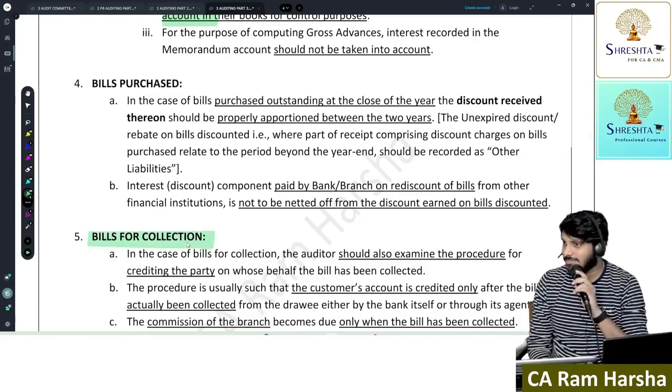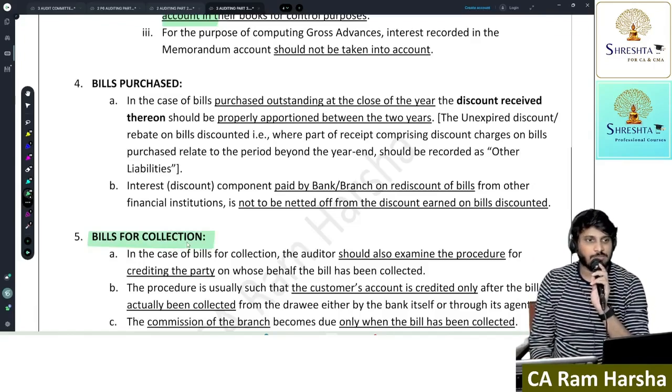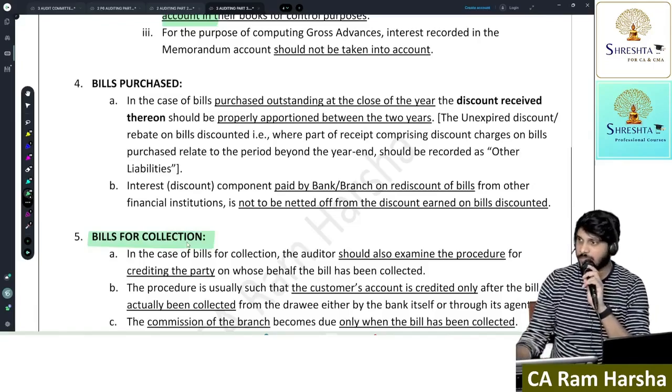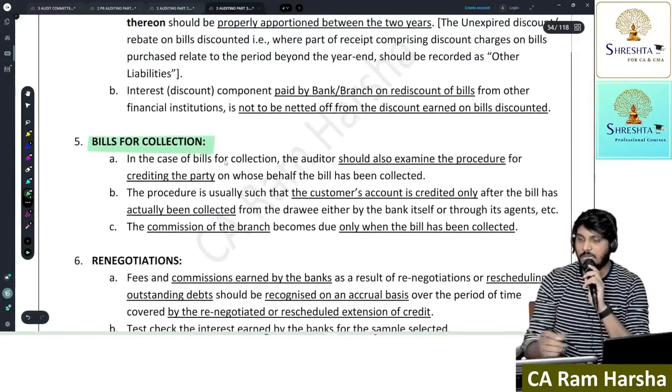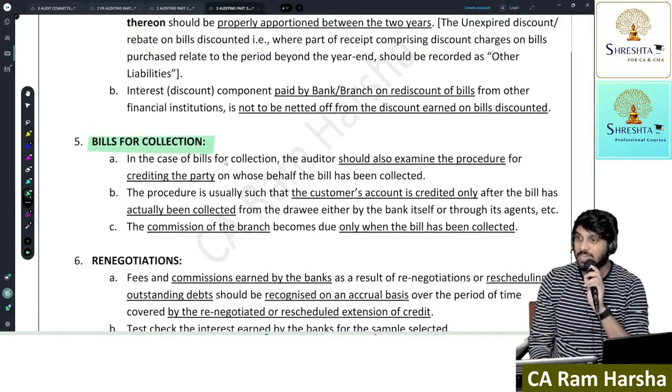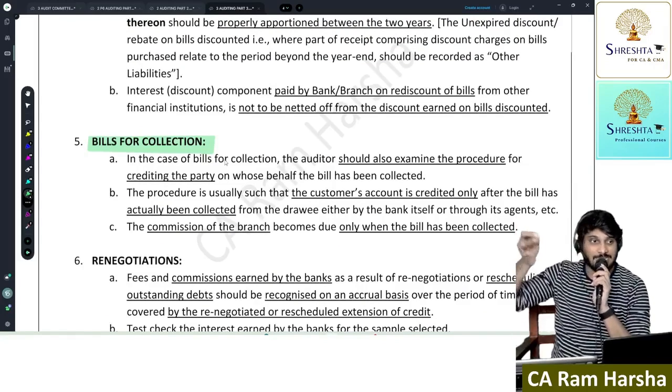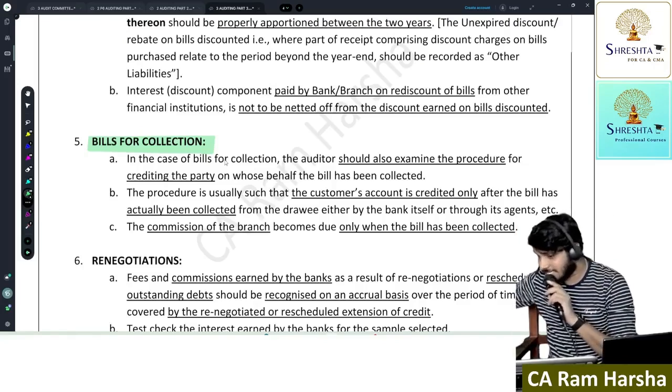Collection means what? The bank will wait until maturity. They will go and collect from the customer and they will pay me at that time. Now, for this collection, the bank will charge a commission or collection charges. When should the bank recognize the collection charges? Whenever the bill is actually collected and credited to the customer's account.